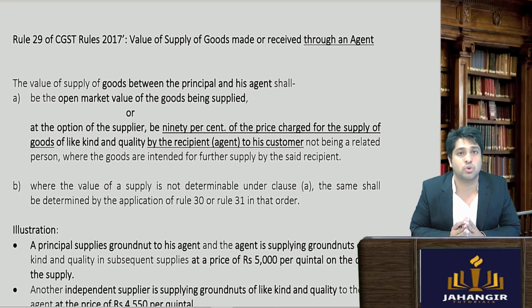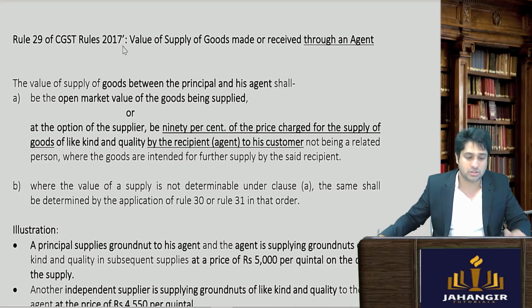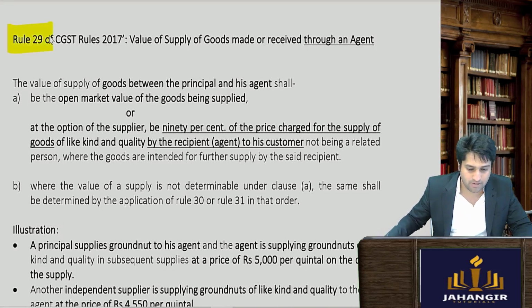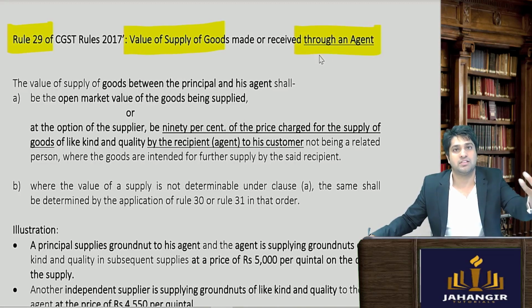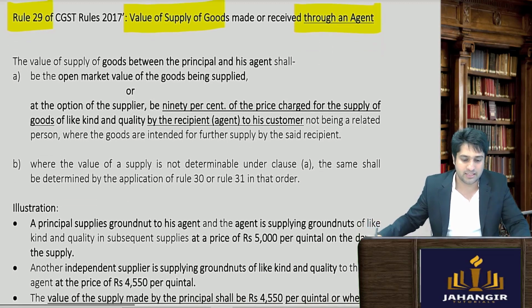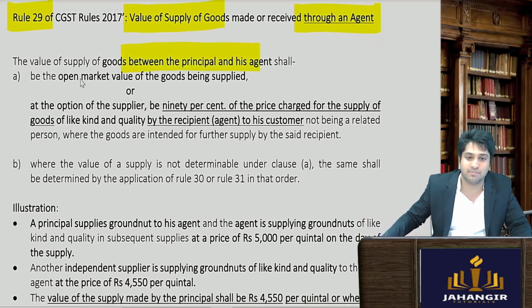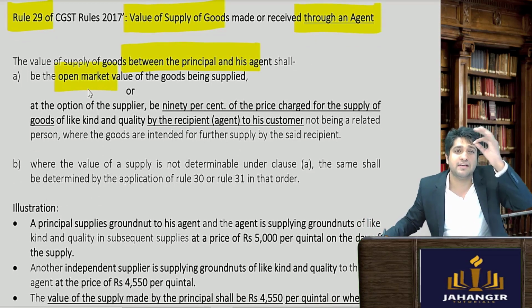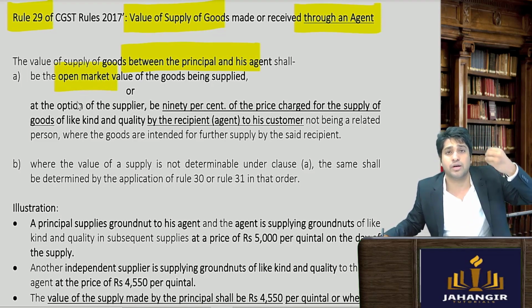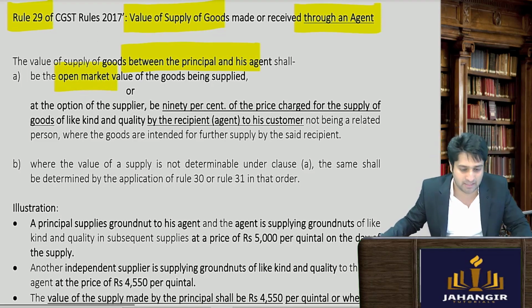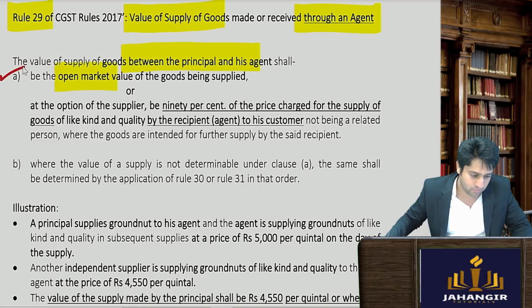Now let's start with rule number 29, which talks about value of goods. Value of goods when it is sold through an agent. What is the value of goods? Firstly, it's a super simple rule. Value of supplies between principal and agent shall be the open market value. Every single rule, sub rule you read, the first they say open market value है, don't need to go anywhere else, just apply that open market value.